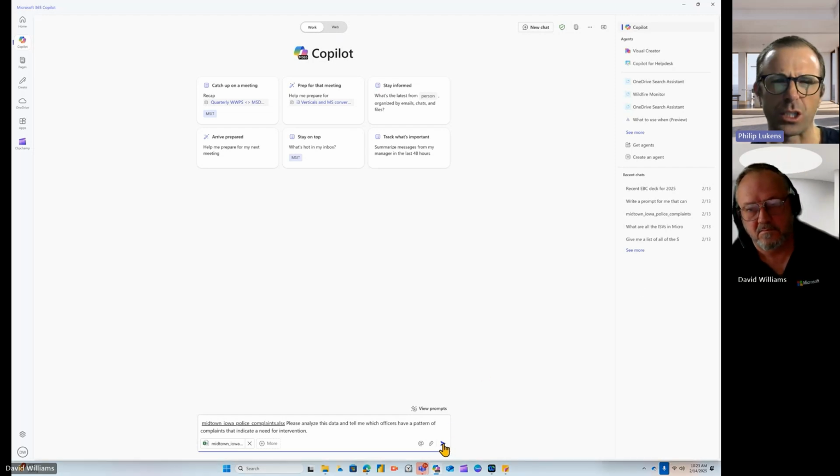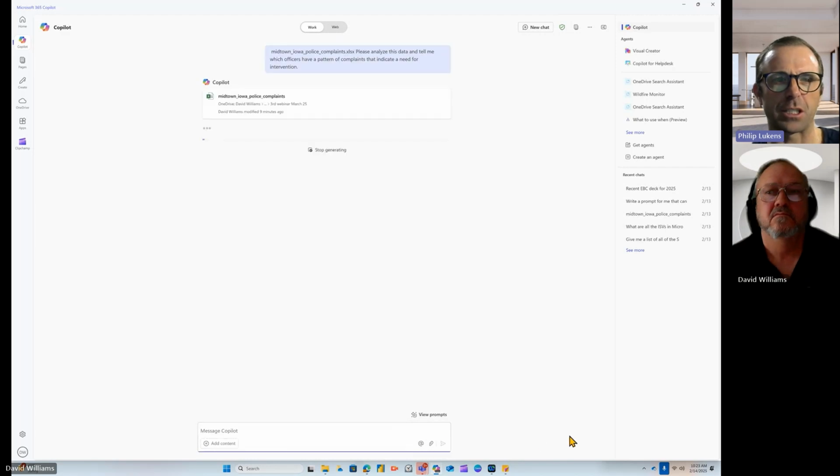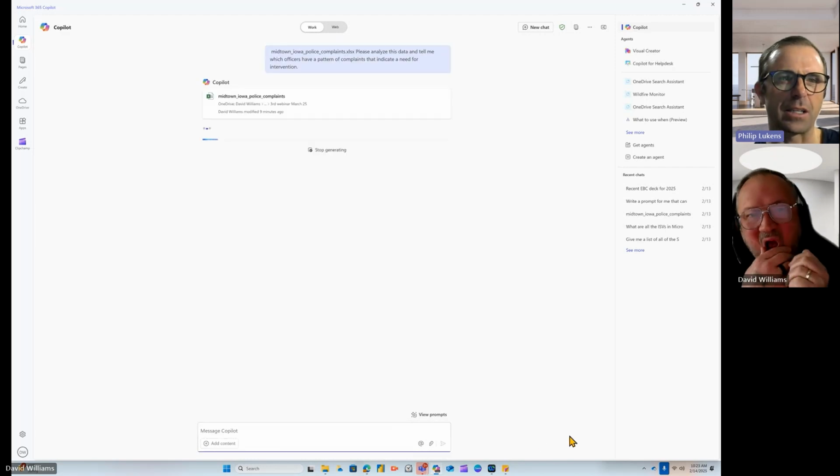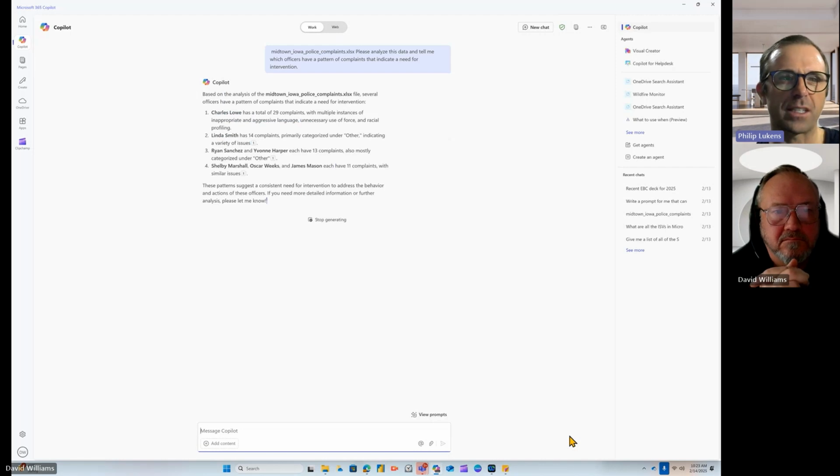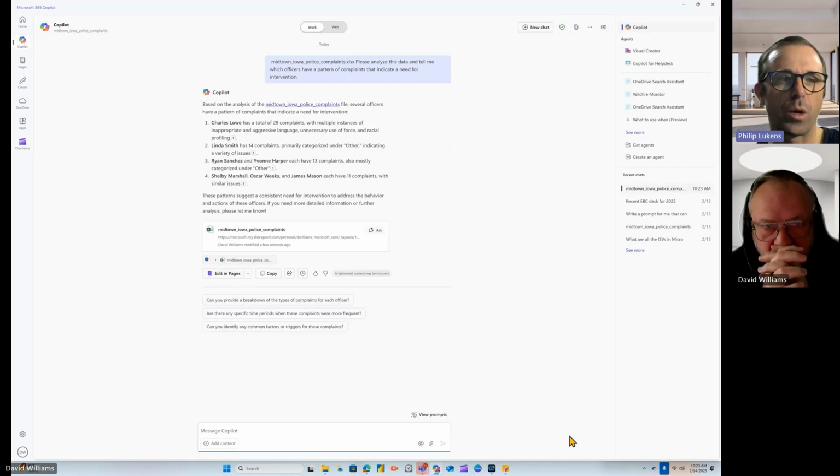It's not use of force. It's not some of the glaring issues that we've been looking at. So now we want to look at it and get this analysis. And so we've taken that spreadsheet, now we've thrown it into Copilot, and we're asking it to analyze it for us so we can take a look at it.